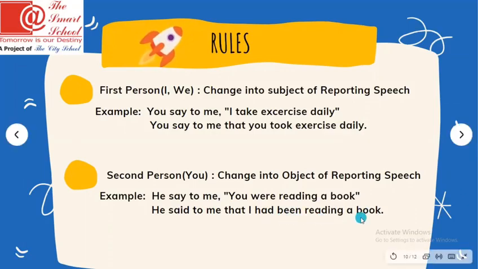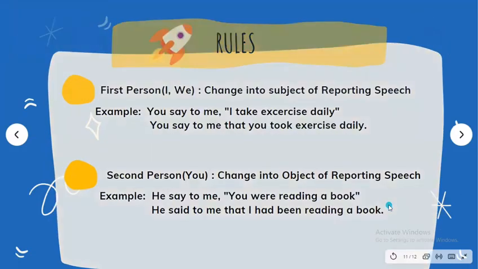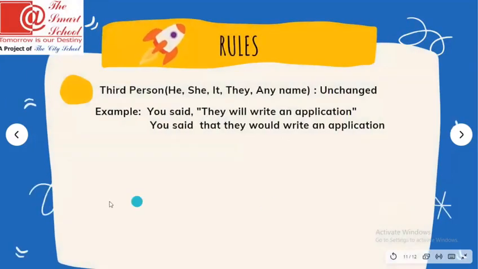Okay, so this is the second rule, and yes, we are on our last rule, which is about the third person. Third person pronouns are he, she, it, they. It can be any name. Whenever these pronouns come, we are going to keep them unchanged. For example, in this direct sentence, they is used. So while converting into indirect, we are going to keep it unchanged. You said. So said is not going to change at all.